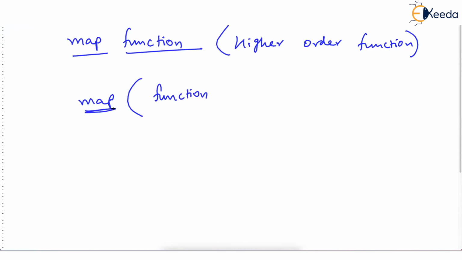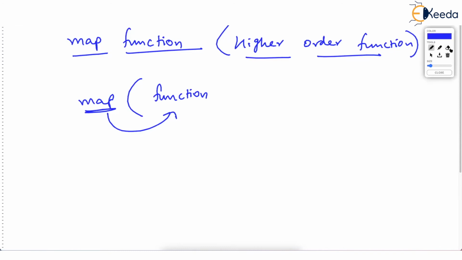Any such function which takes a function itself as the parameter is called a higher order function. Okay? And the best way to understand what map does is to see an example straight away.